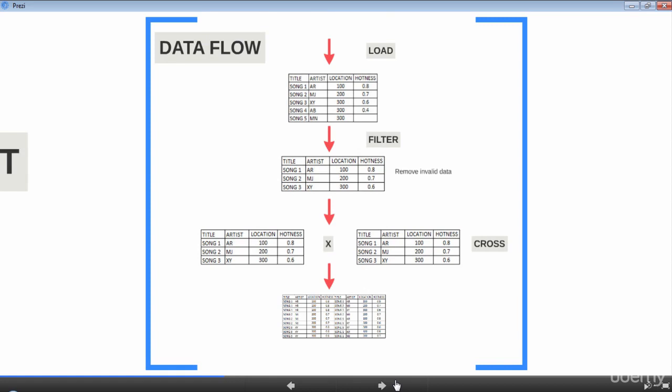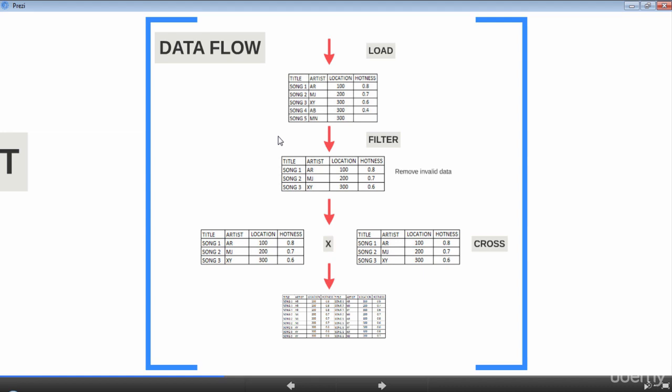We have already loaded the dataset and filtered out records with null values in important columns. Just for readability, the latitude and longitude is replaced with location. For visualization, let's assume that the resulting dataset in this illustration has only 3 artists, AR, MJ, and XY. Now, let's see how we can find the distance between 2 artists. To calculate the distance between 2 artists, we need to have the latitude and the longitude of the 2 artists on the same record, correct?